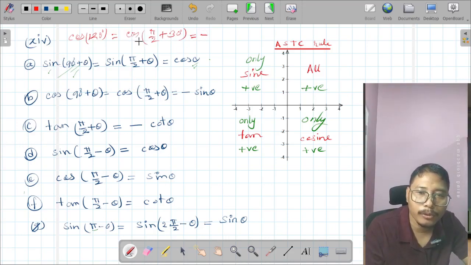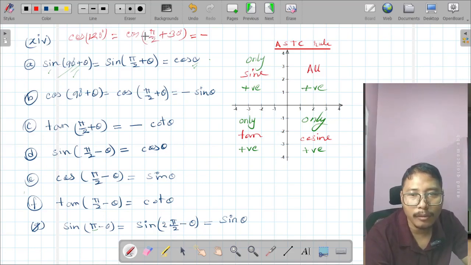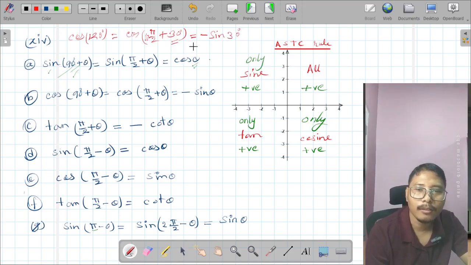Now we have to check whether this cos will be converted into sine. For that we have to check what number is multiplied with this 90 degrees. That is 1, an odd number. So definitely cos will be converted into sine. Now at last we can write only this smaller angle, that is 30.